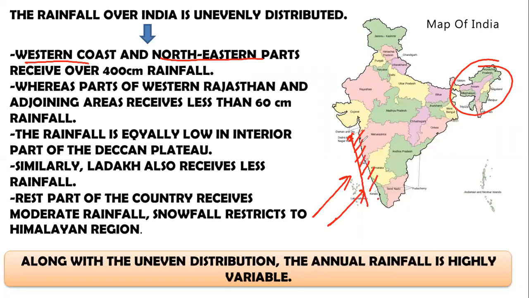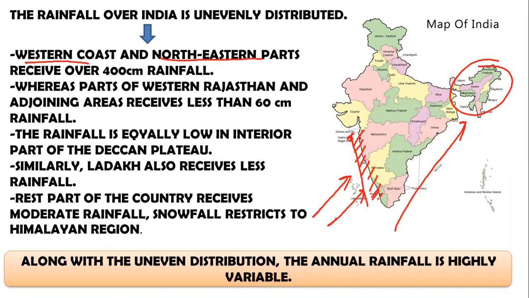It covers the entire western coast and causes precipitation over there. On the other hand, the other branch, the Bay of Bengal branch, it causes rainfall in the northeastern states. So these two areas receive very high rainfall.